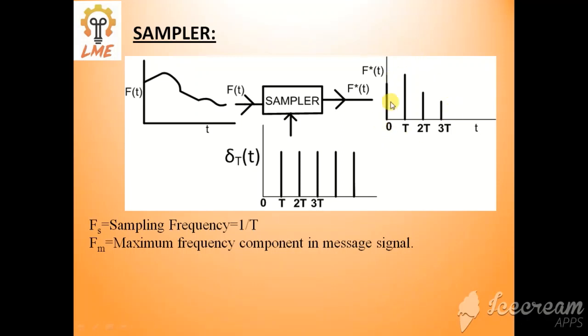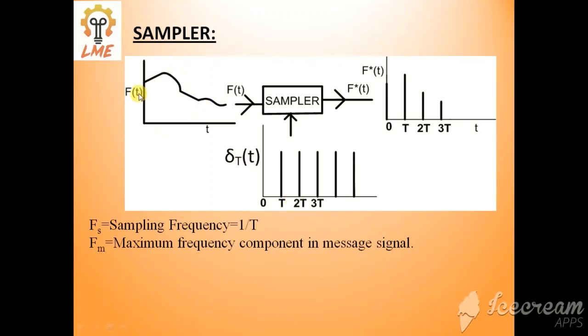What is the sampling frequency? If you see the train of unit impulses, T is the time period, so the sampling frequency is 1 by T. And fm is the maximum frequency present in the message or input signal.